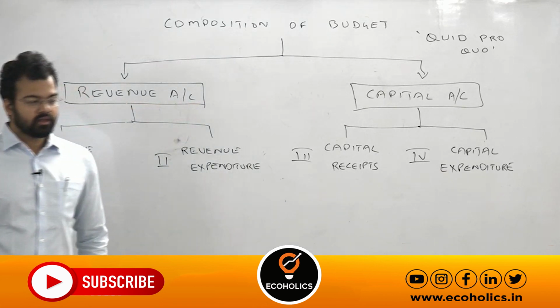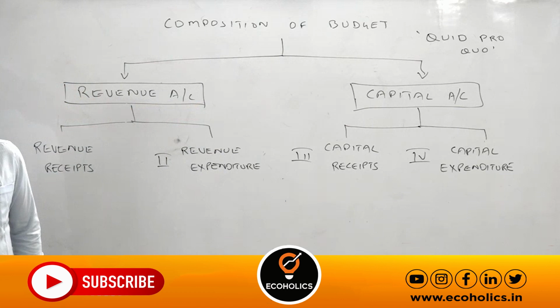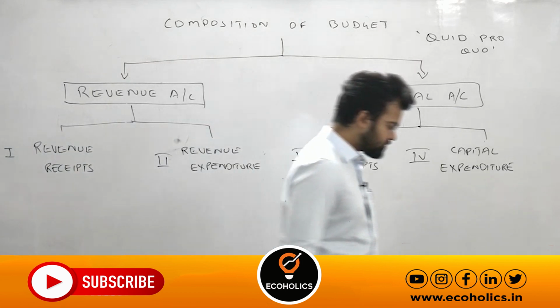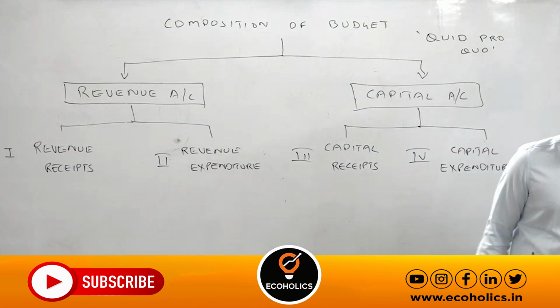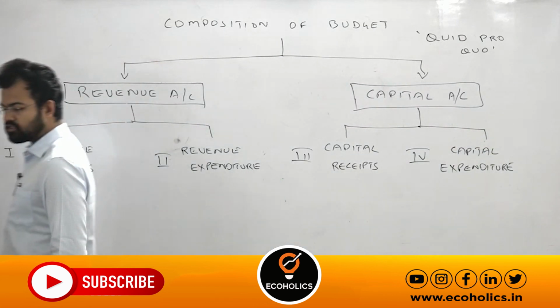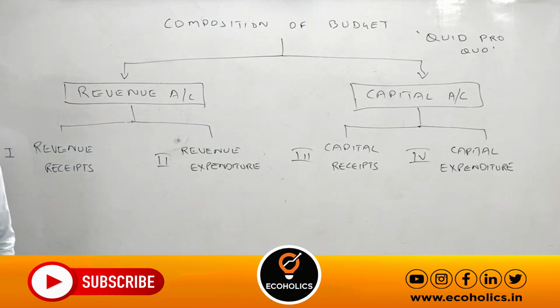You write next line: this type of expenditure can be of two types, developmental and non-developmental expenditure.